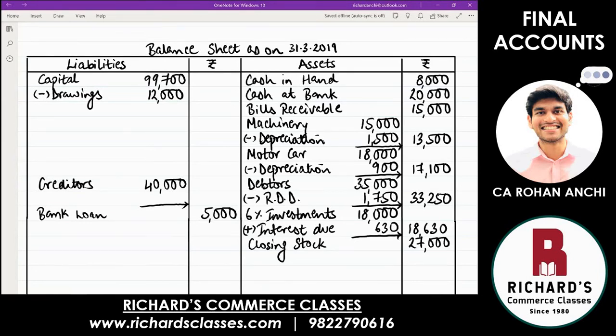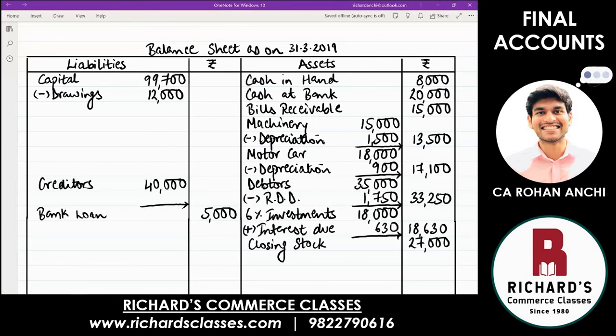Drawings means money taken away from the business. The owner has taken away money. If he has taken away money for his own use, then he has to pay interest to the business. He cannot take it free of cost. Just like when he brings money into the business the business pays him, which is why interest on capital is an income. We add it. Interest on drawings for the owner is an expenditure, but for the business, it is an income. Why? Because once he takes away that 12,000 home, it is not free of cost. He will keep paying the business interest till the time he returns this 12,000.